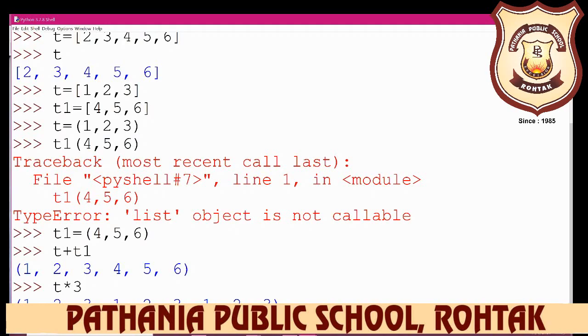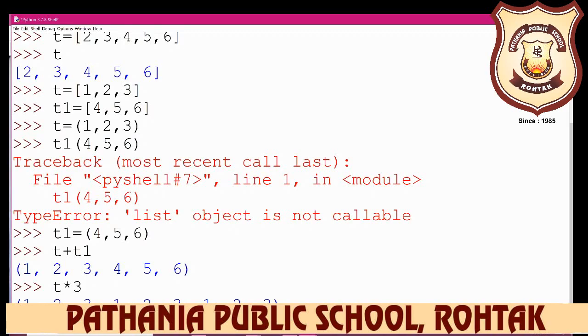Write the variable name, like seq, is equal to, and we have written here.